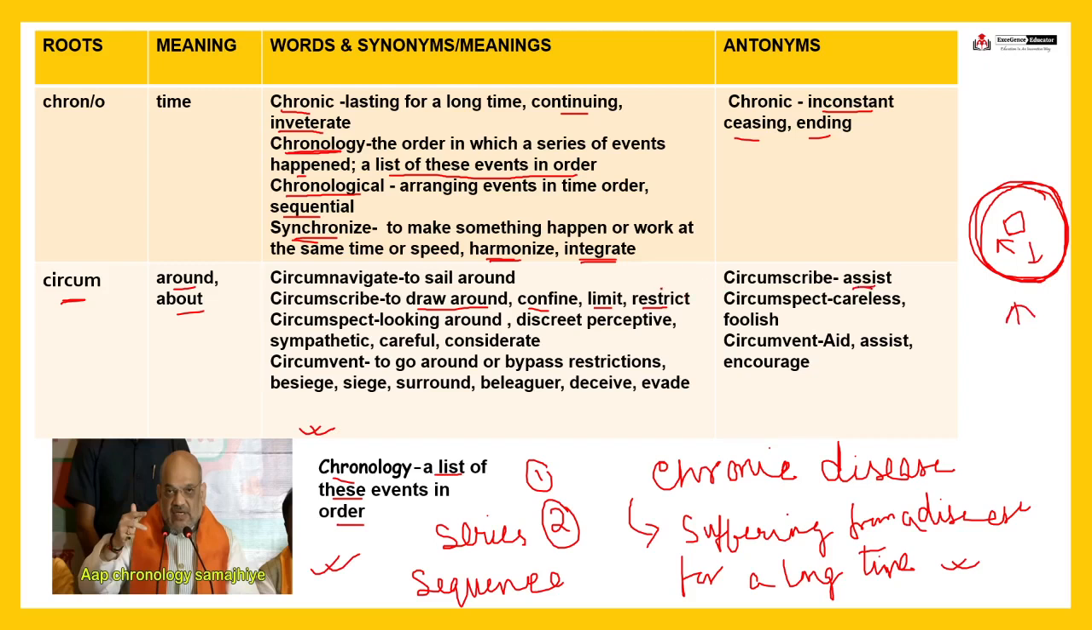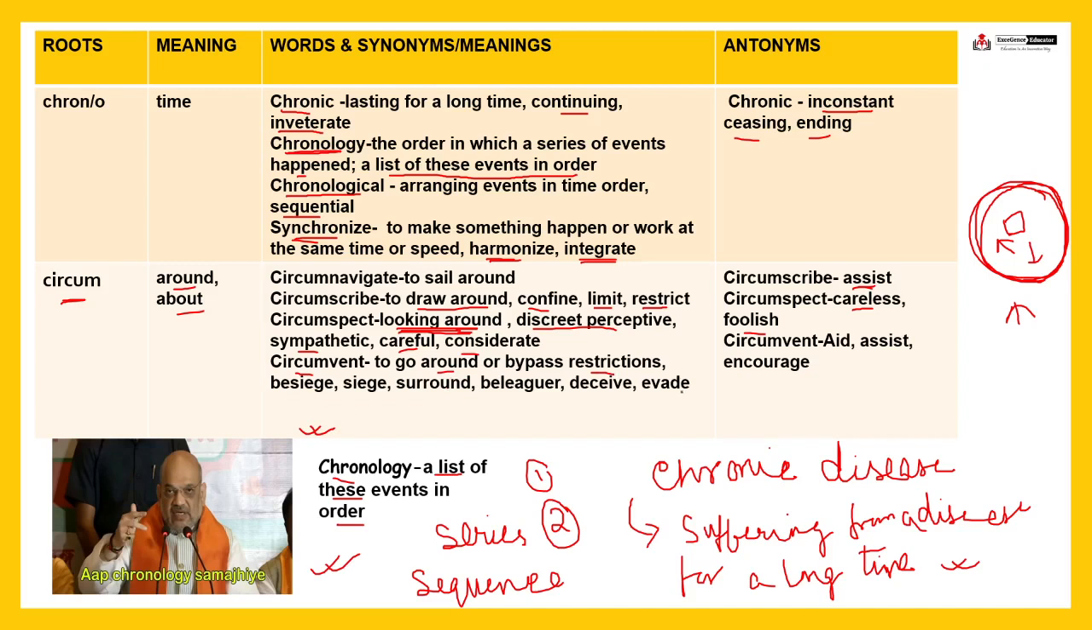Now circumspect means looking around. Inspect का मतलब तो आपको पता है, to verify, right, and it means looking around. Discreet, perceptive, careful, considerate, sympathetic, fine. Opposite is careless or foolish, someone who cannot circumspect, a foolish person. Next, circumvent means to go around or bypass restrictions.